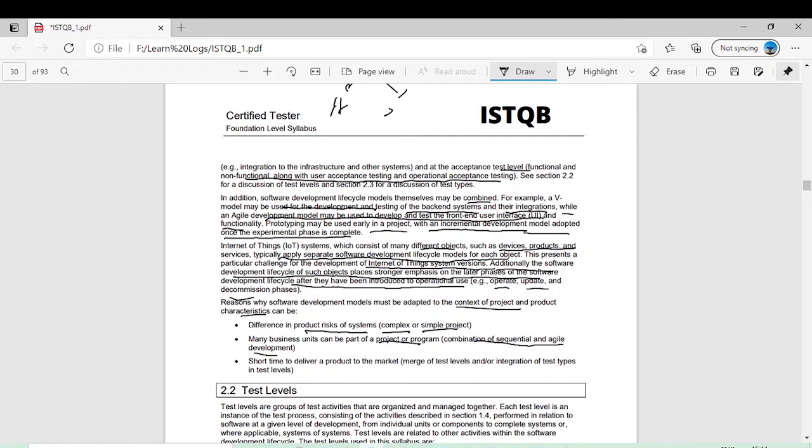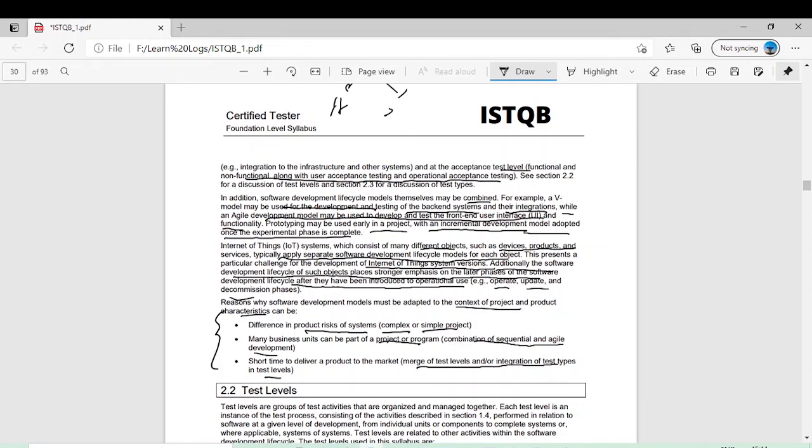Another reason is a shorter time to deliver a product to the market, with merging of test levels and integration of test types in test levels. For example, if you have a very short time to release the product, then you go with a sequential model and you think I don't need the component testing, I will directly do the integration and acceptance testing, or system, integration or acceptance testing, whatever you want. Based on that you can choose your software development lifecycle model.